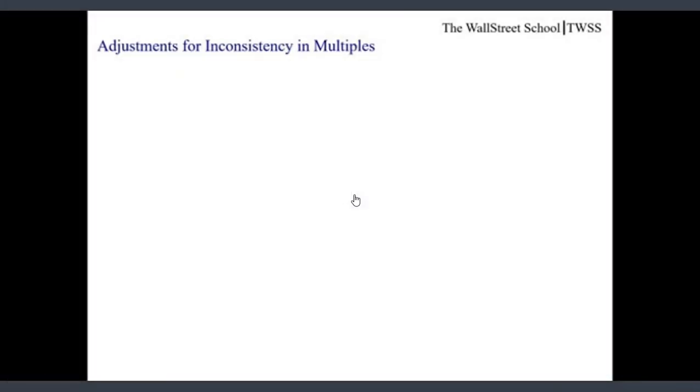Friends, in the previous video, we discussed calculation of LTM financials of the company and removing impact of exceptional items from the reported numbers of the company. In this video, we will summarize key events which are responsible for inconsistency in the multiples and how to make adjustment for them.